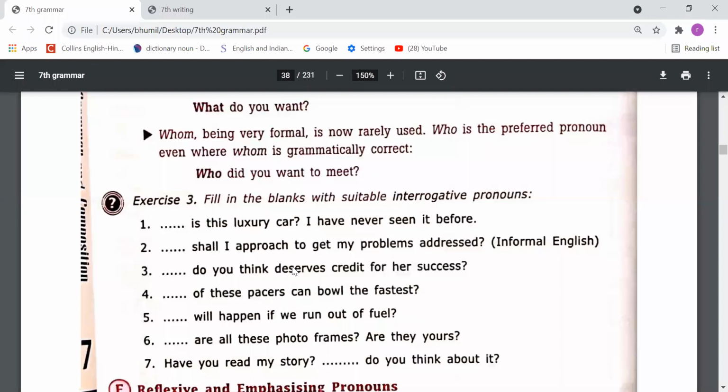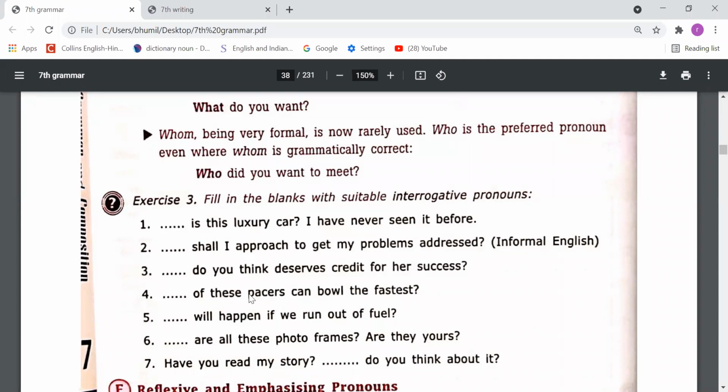Next, do you think deserves credit for her success? So dear student, here the verb is deserves, right? So we need to write the subject of the verb deserve. So we need to mention who, because we want to know the subject. Who do you think deserves credit for her success?